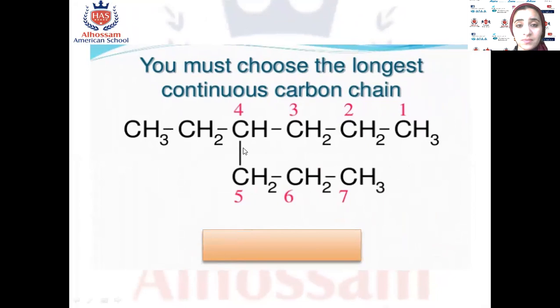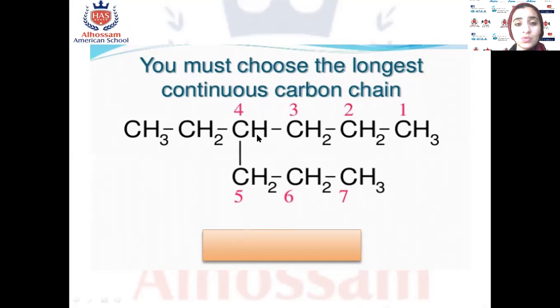Who can name this? Excellent, carbon number 4. You can collect them together: C2H5, C2H5, it means ethyl group. You have to save the table.